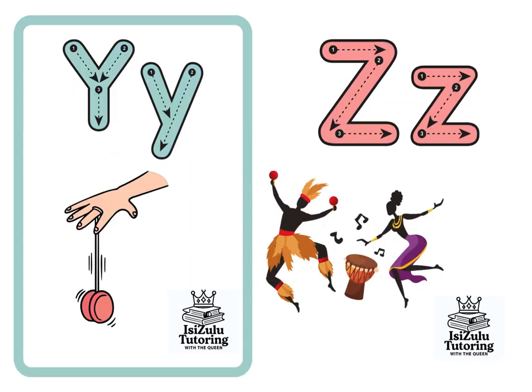Then next, the last one is ya. Ya, ye, yi, yo, yu. For yo. Iyoyo. I am playing iyoyo. Ngidlala iyoyo. Then the last one is za ze zi zo zu for isiZulu.